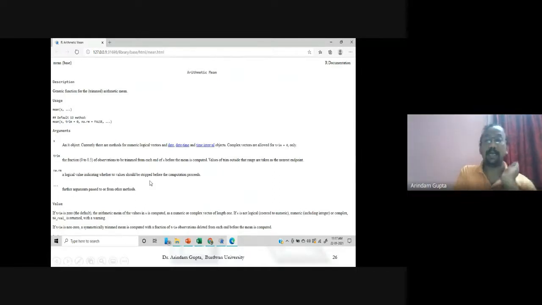This is the R documentation of arithmetic mean. The function is mean, the package is the base package. It is a generic function for the arithmetic mean. It uses mean within brackets x, and other arguments are there. Treat all like this, you get the result.